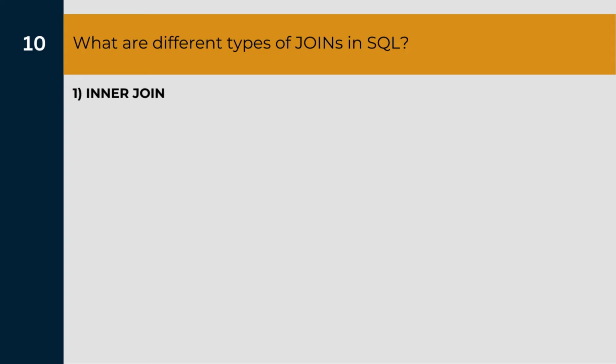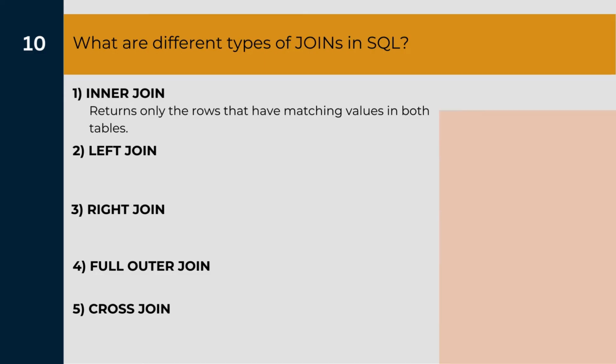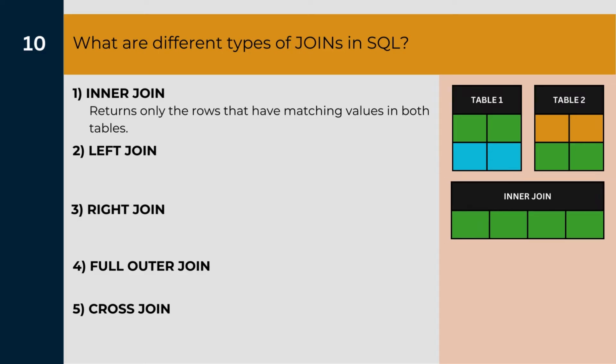First one being inner join, then we have left join or left outer join, right join or right outer join, then we have full outer join, and at the end we have a cross join. Inner join returns the rows that have matching values in both the tables. By that I mean it will join the tables and show you the rows which are present in both table 1 and table 2.